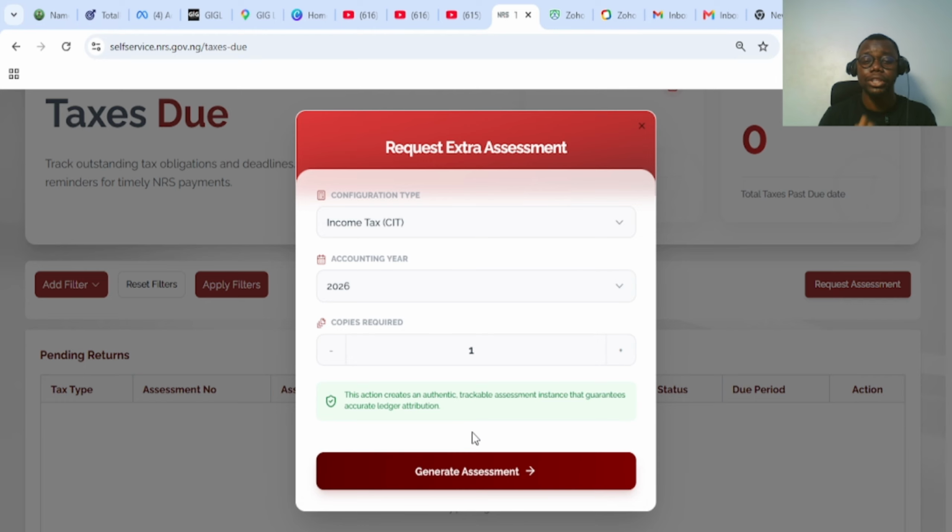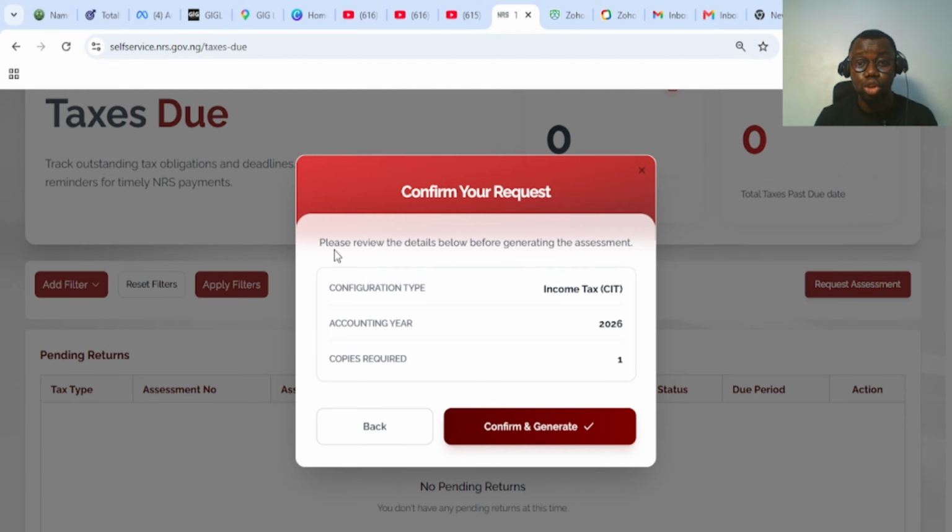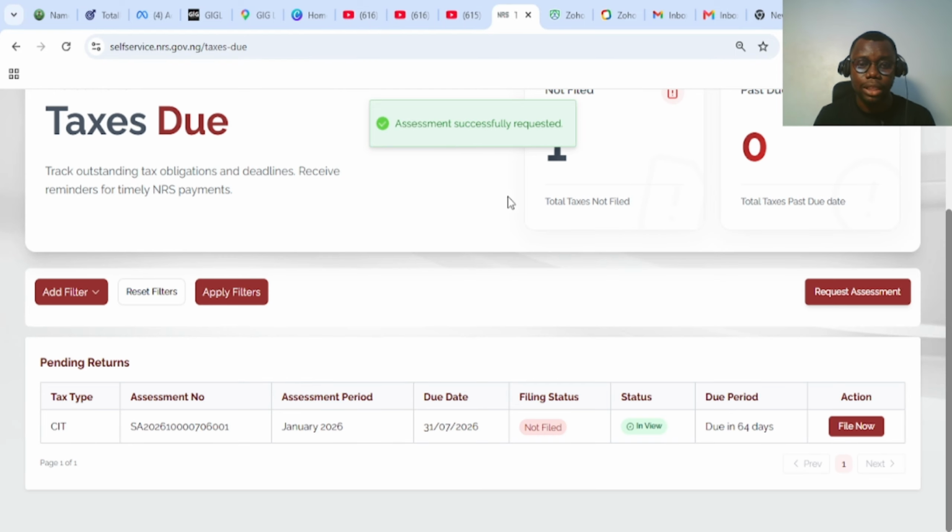For now, I will not be generating an assessment here. Now, let me even initiate the process, but let me do it for 2026. Let's see, generate assessment. So you see, 2026 is not yet due. 2026 will only be available at the end of the year, until the close of the year, before you're able to generate the company income tax for that particular year. So all I've done is click on confirm and generate, for it to generate my company income tax for the year 2026. So successfully, the assessment has been generated.